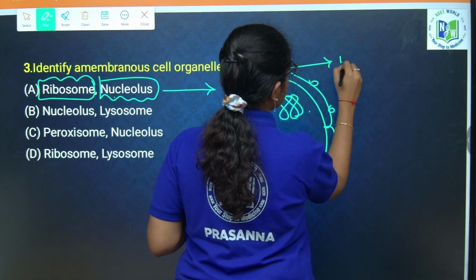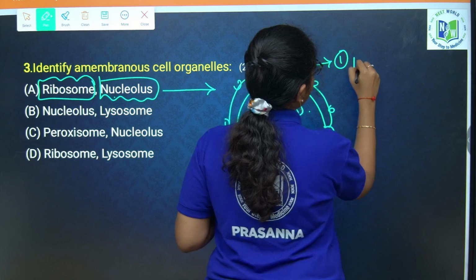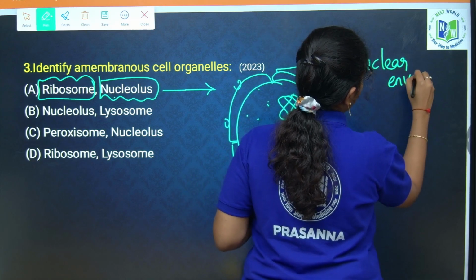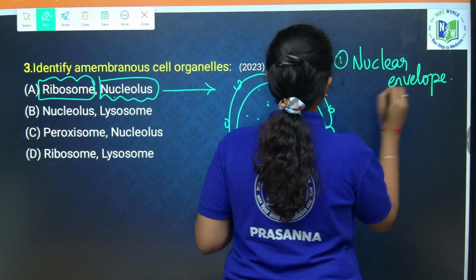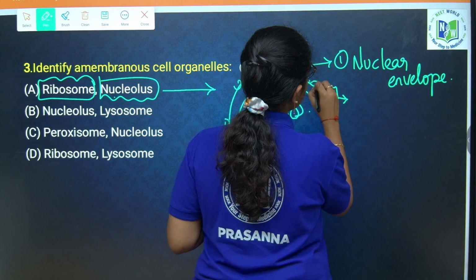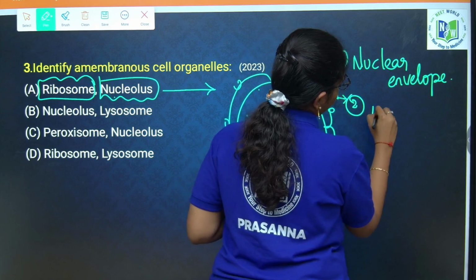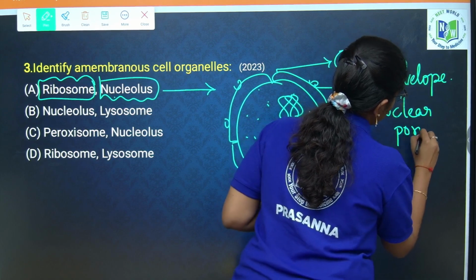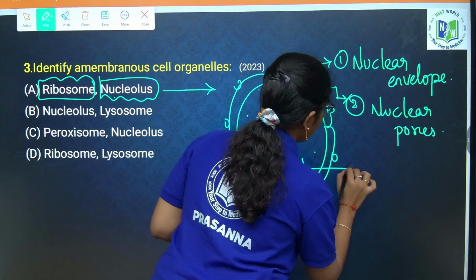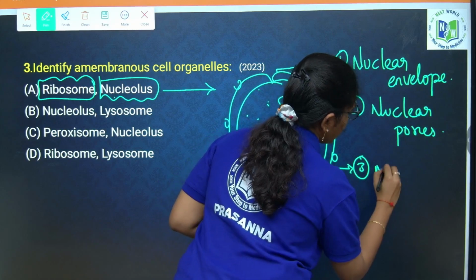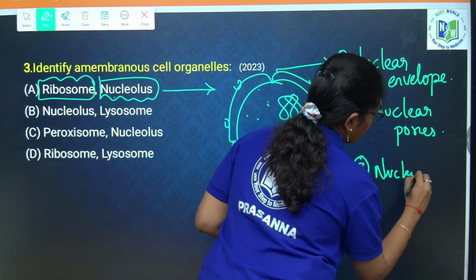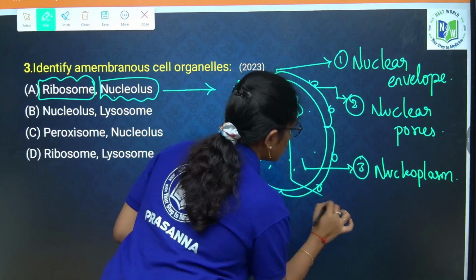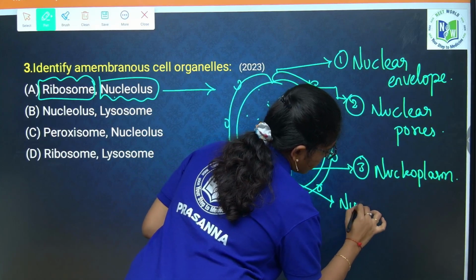First is nuclear envelope, second nuclear pores, third is nucleoplasm, fourth is nucleolus.